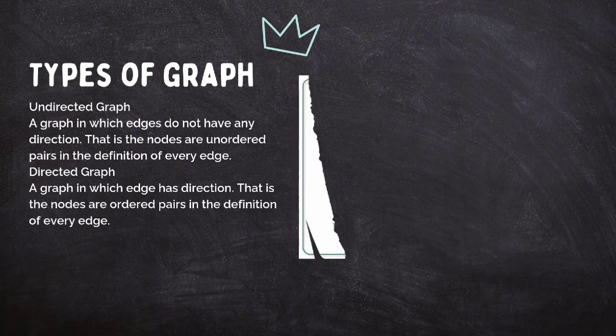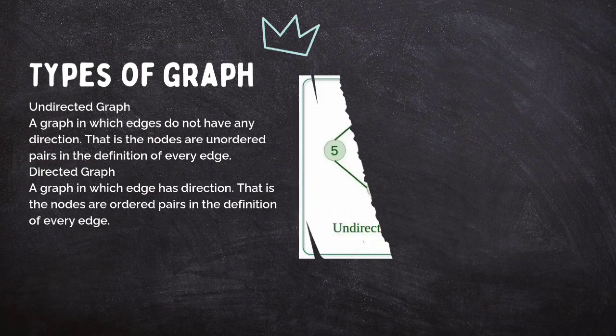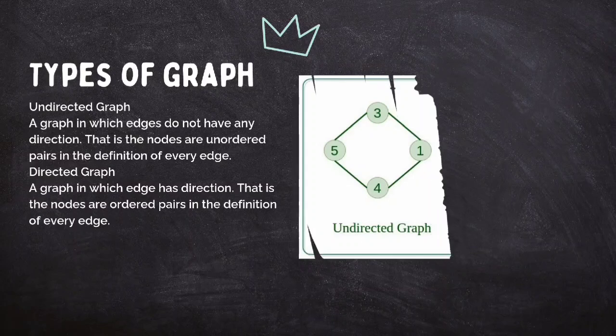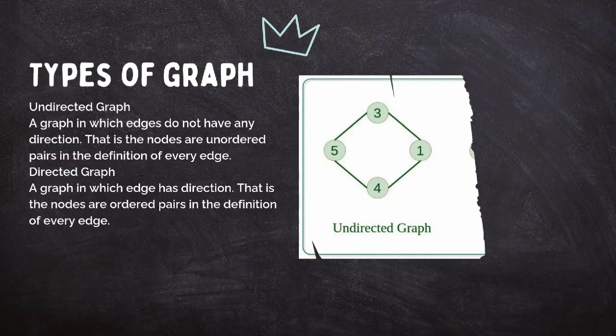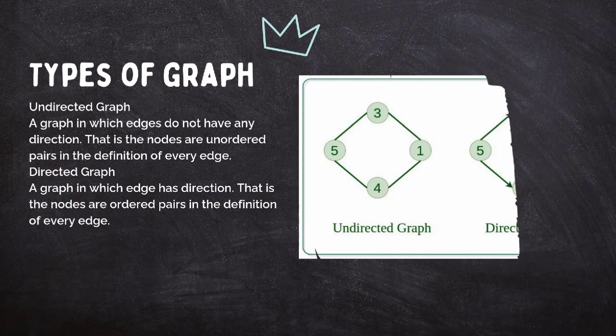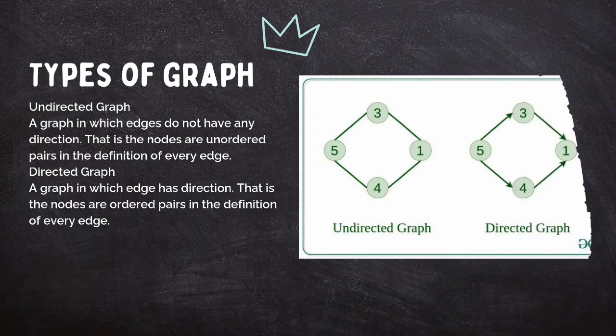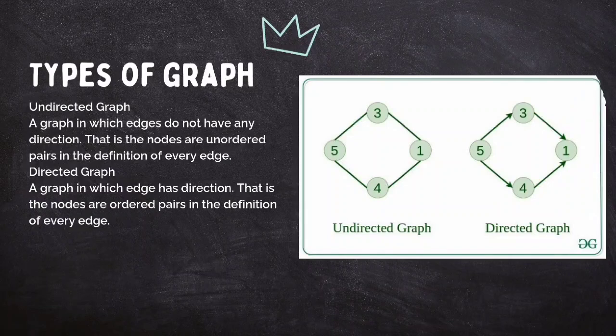Types of graph. There are two types of graph: undirected graph and directed graph. An undirected graph is a graph in which edges do not have any direction, that is, the nodes are unordered pairs in the definition of every edge. A directed graph is a graph in which each edge has direction, that is, the nodes are ordered pairs in the definition of every edge. In this image, we can see how directed and undirected graphs look.